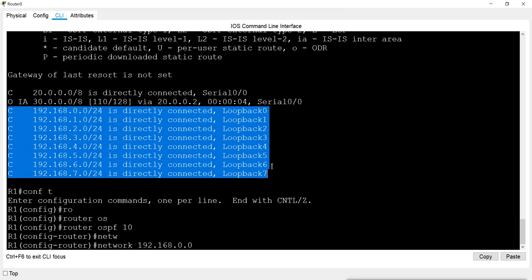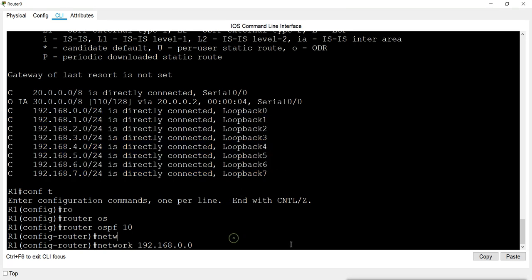Now how can I do that? Instead of mentioning all these 8 networks one by one, what I will do is write 0.0.255.255. Now what kind of wildcard bit is it? If it is class C, then it should be the reverse. It should be like this. That means 255 will become 0, then again 255 will be 0, 0, and then 255.